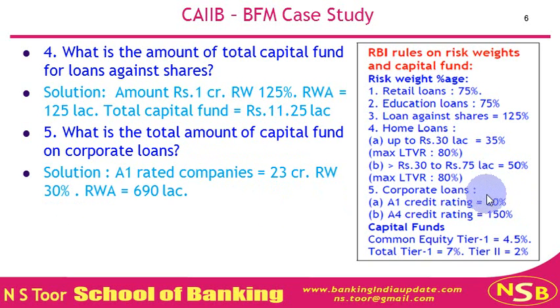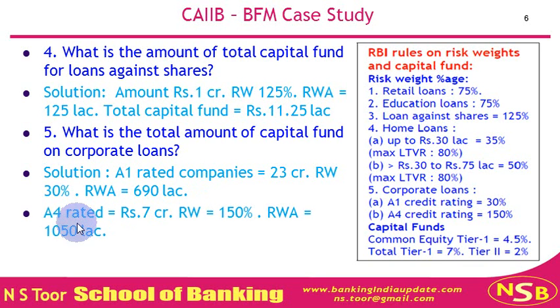So 23 crore multiplied by 30%, the risk weighted asset value shall be 690 lakhs. A4 rated, rupees 7 crore, risk weight is 150% for A4 credit rating.